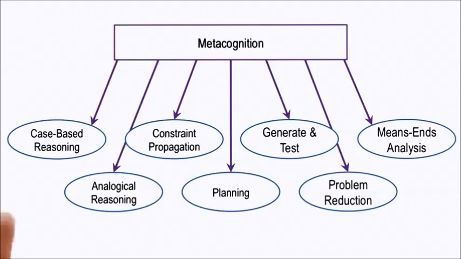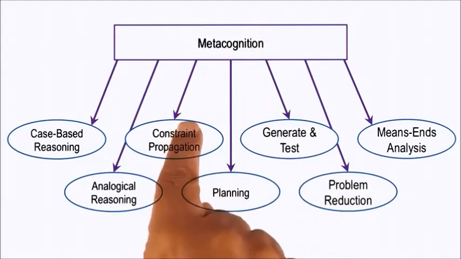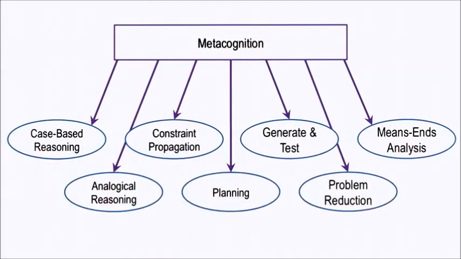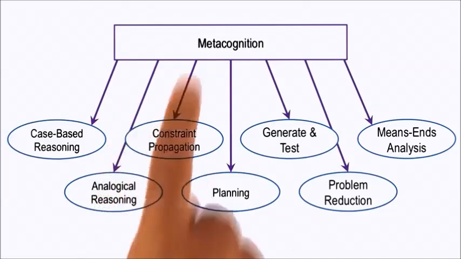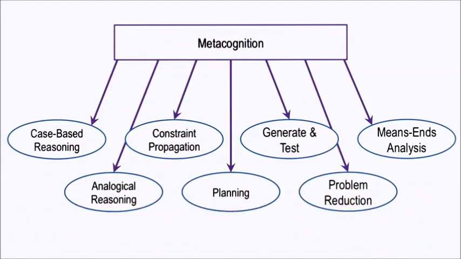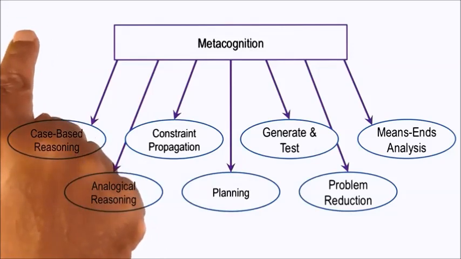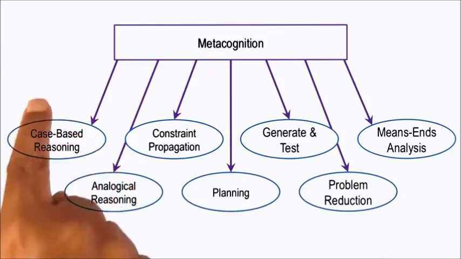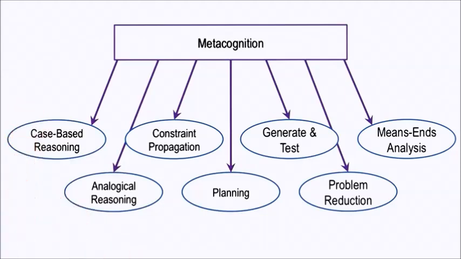Given a problem, and given that all of these methods are available to the agent to potentially address the problem, metacognition may select between these methods using several criteria. First, each of these methods requires some knowledge of the world. For example, case-based reasoning requires knowledge of cases, constraint propagation requires knowledge of constraints, and so on. Metacognition may select one particular method depending on what knowledge is exactly available for addressing that specific input problem. If for that specific input problem, cases are not available, then clearly the method of case-based reasoning cannot be used. If, on the other hand, constraints are available, then constraint propagation might be a useful method.